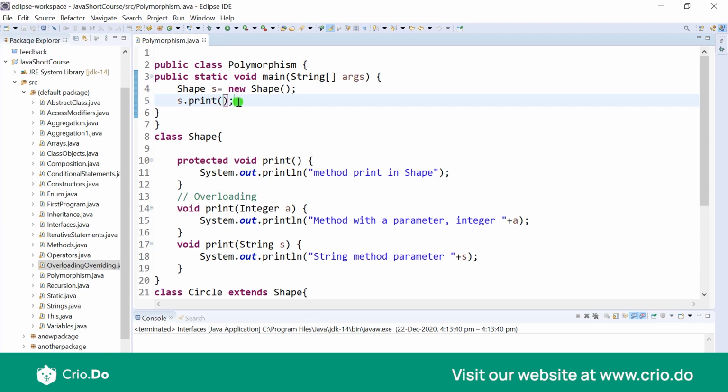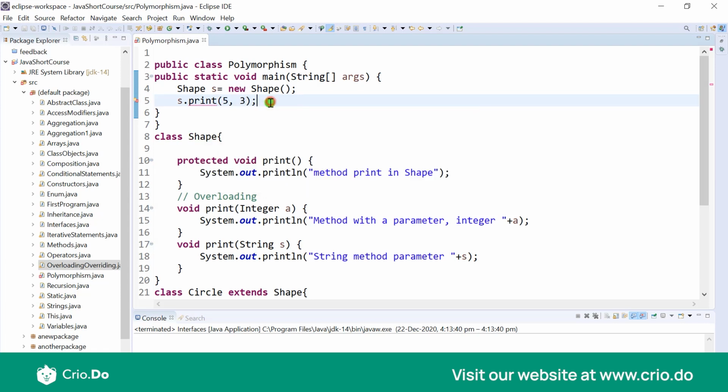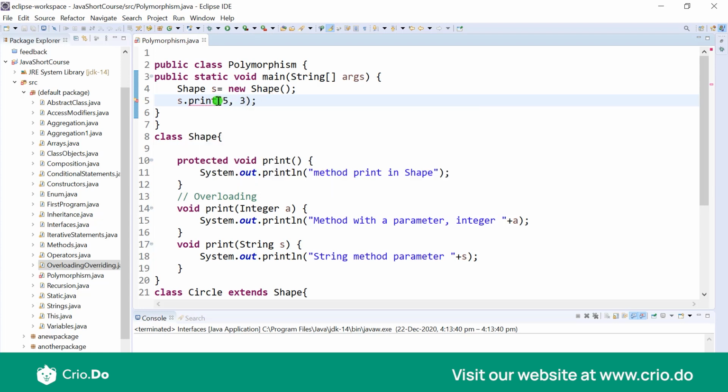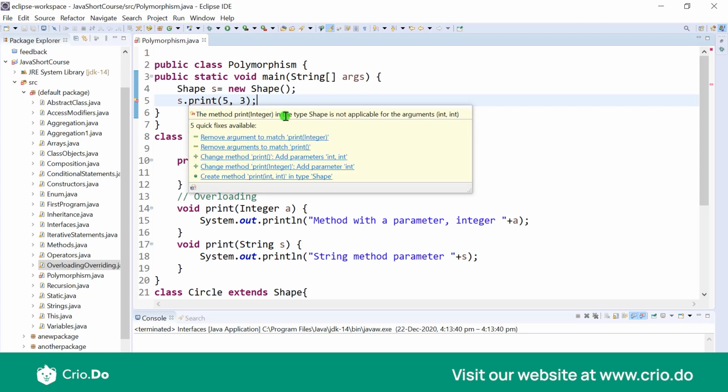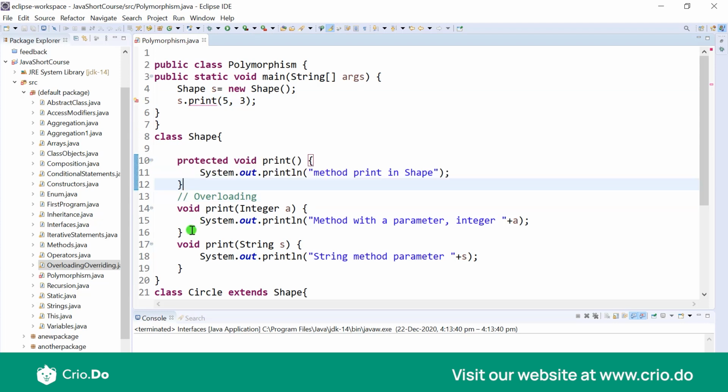Now let's say for example I pass in 5 and 3. Here there is an error coming, and it says the method print integer in the type shape is not applicable for the arguments int, int, meaning that it should not accept two arguments which are int and int. It should either accept one integer argument or any other. Now think, it says the method print integer. That means it tried to bind it to the first method which it felt would be closest enough, because otherwise it would have just said the method print and nothing in it to bind it to this particular version of print. But no, it actually tried to bind it.